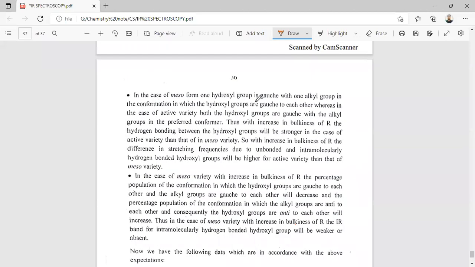In the meso form, one hydroxyl group is gauche with one alkyl group in the configuration in which the two hydroxyl groups are gauche to each other, while in the active variety, both hydroxyl groups are gauche with the alkyl groups in the preferred conformer. Thus, with the increase in the bulkiness of R, hydrogen bonding between hydroxyl groups will be stronger in the active variety than in the meso variety. So the difference in stretching frequency due to the unbonded and intramolecular hydrogen bonded hydroxyl group will be higher for the active variety than for the meso variety.